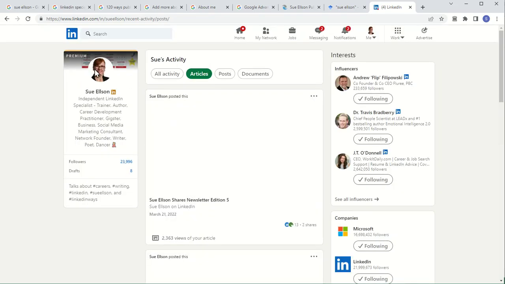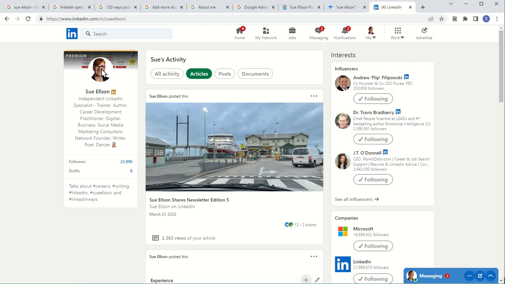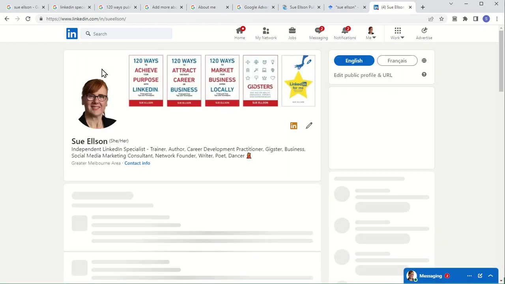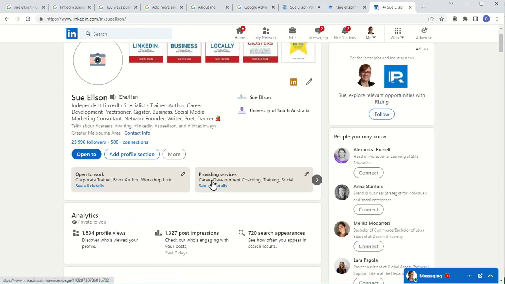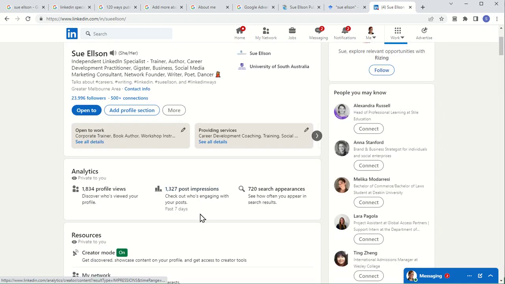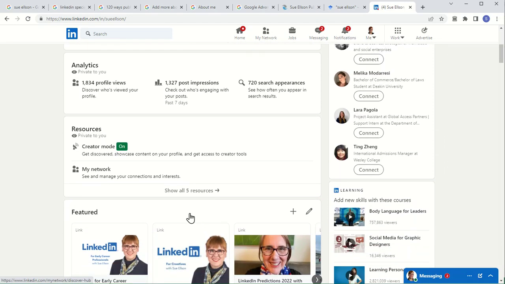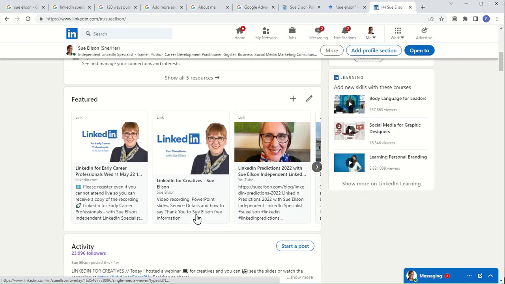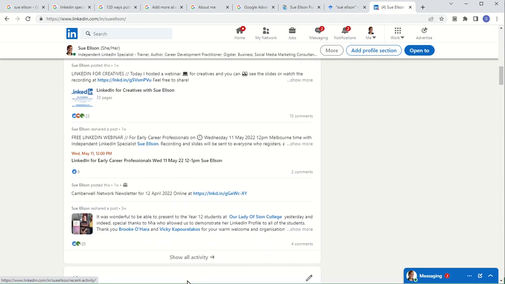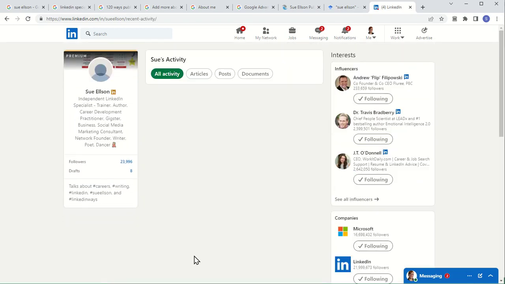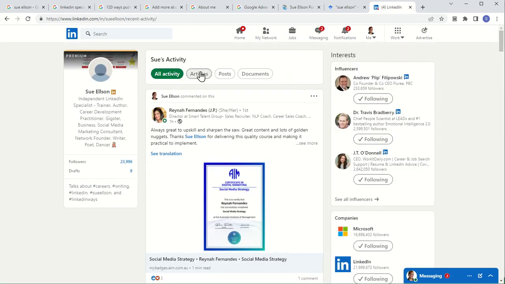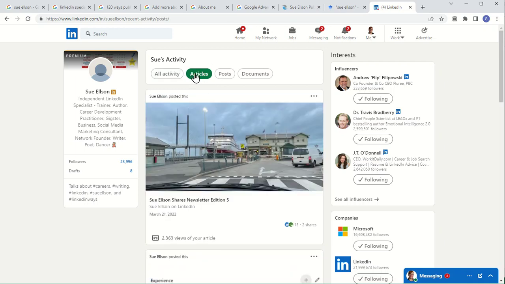But if you want to do this another way, you can just click on your LinkedIn profile. And as you scroll down, it will say see all activity. And there it will show your articles as well. So if you can't remember that link or you don't know what your URL is, you can just scroll down where it says show all activity, and then you can click on articles. So that's the other way to get to it.